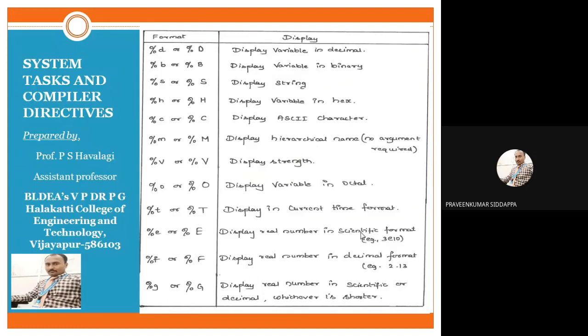Whenever we are writing C programs, you have written %d. Have you written or not? Yes, sir. What does that %d indicate? Numbers. Yes, the number should be in terms of decimal. Whatever information we are displaying, that information should be in terms of decimal. That is what it indicates. Is it clear?